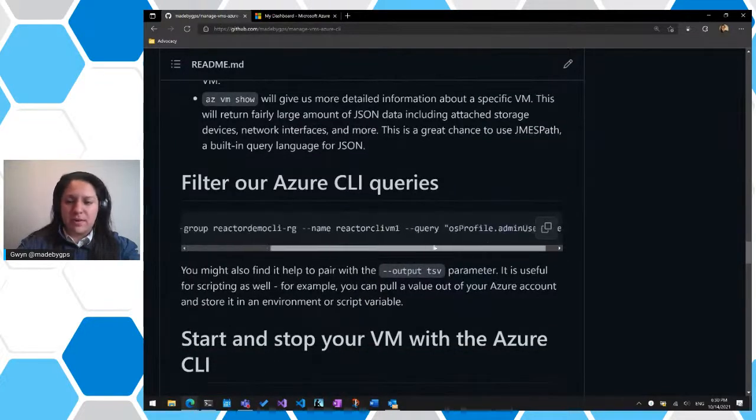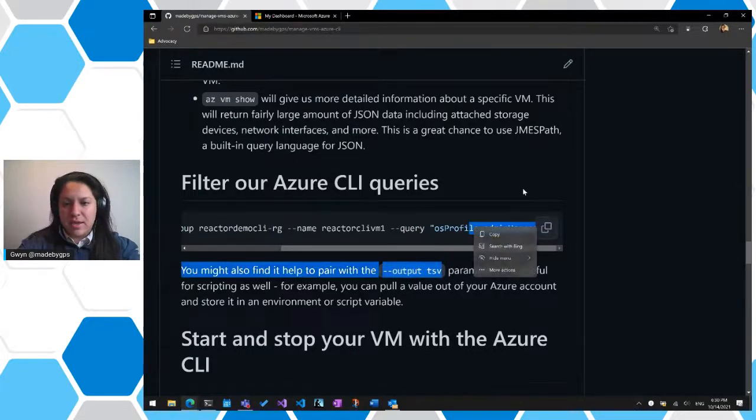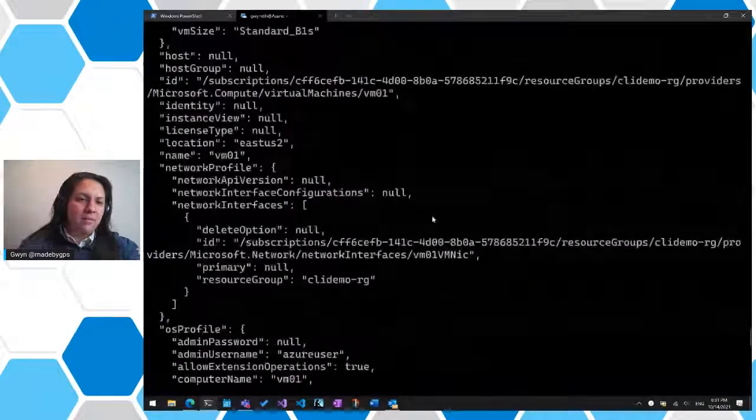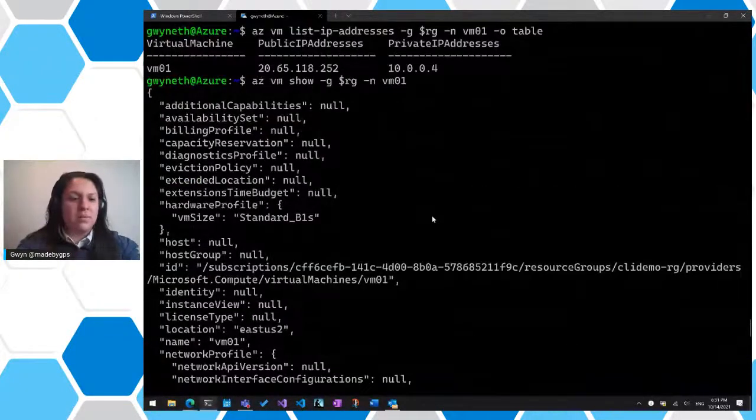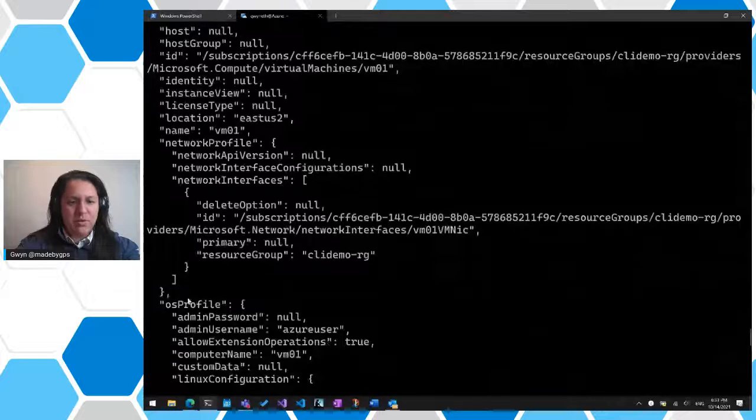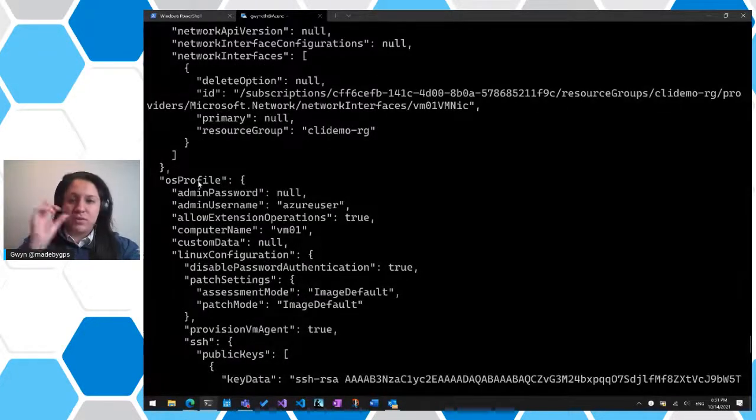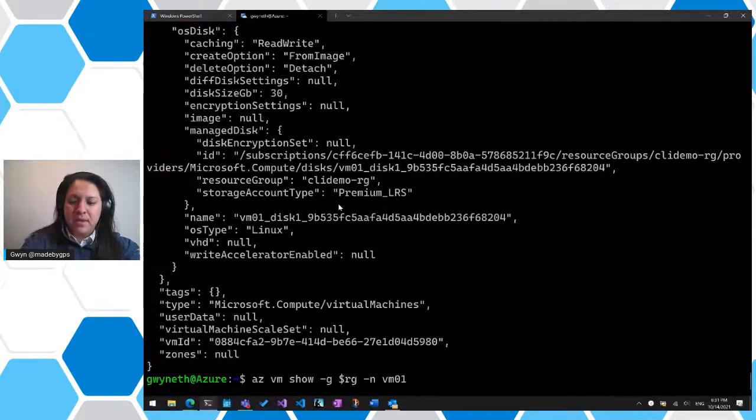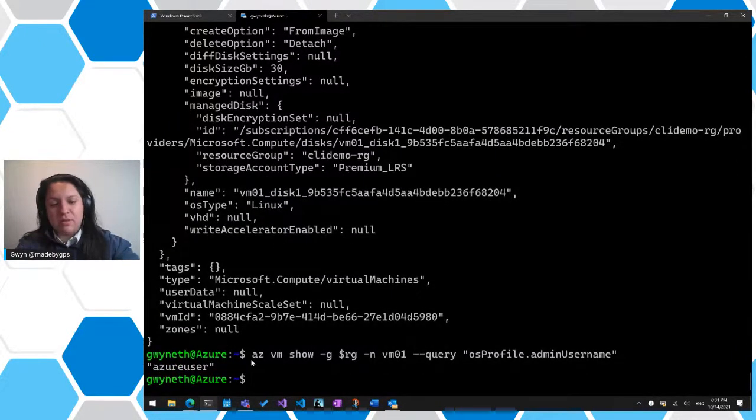So the way it works is you provide this --query parameter here, and then you tell it where to look. In this case, we want to reference the admin username. So we go through the JSON output, and we see we have here osProfile. So that's the first value I'm going to provide: osProfile dot what? osProfile dot adminUsername would give us the value here. So if I go az vm show and I do --query, and I put osProfile.adminUsername, it gives us the value of azureuser, right?